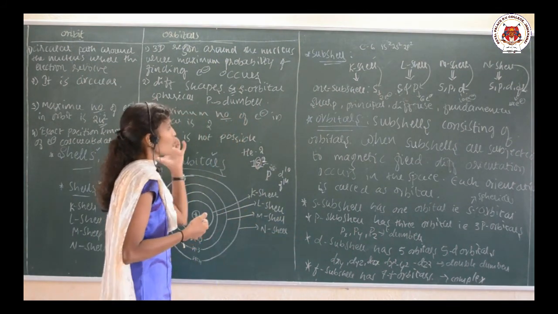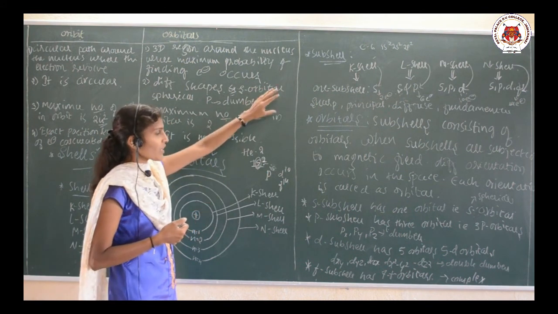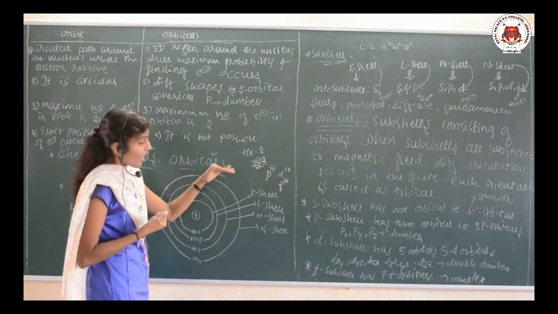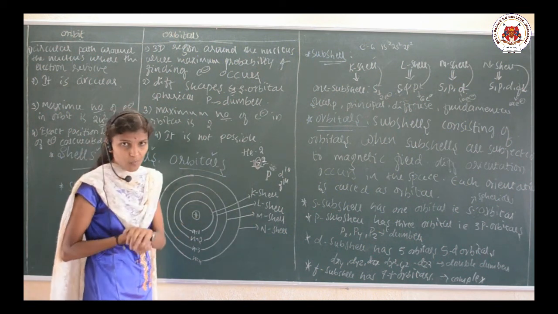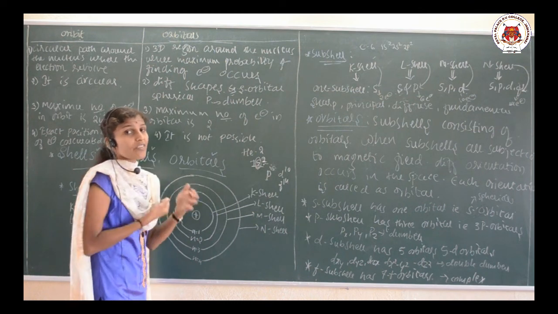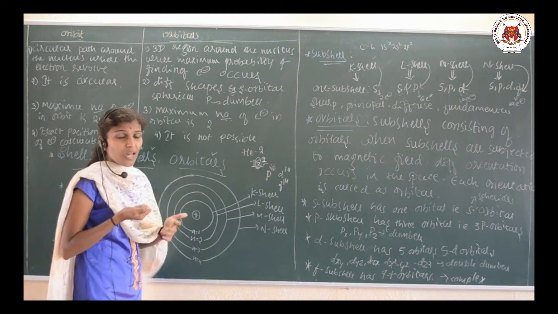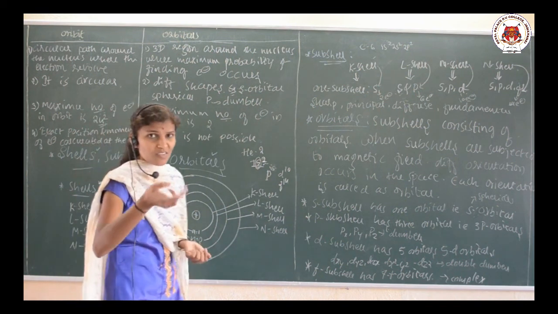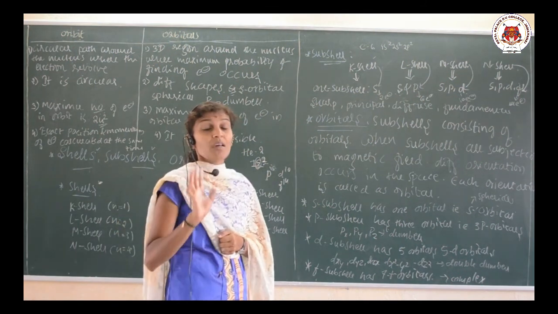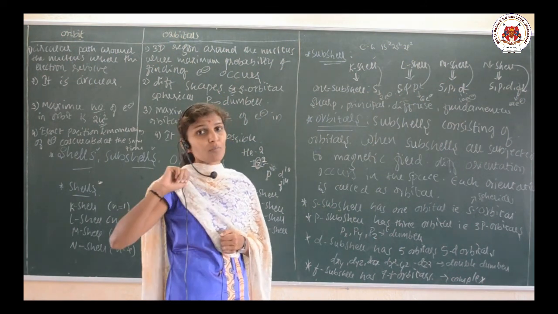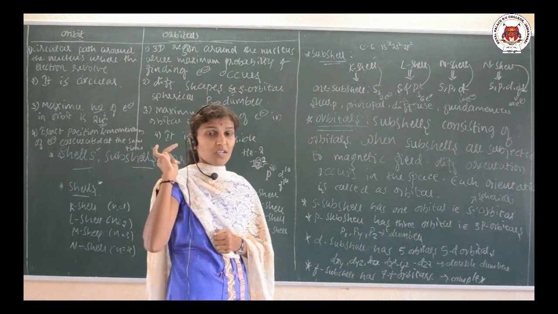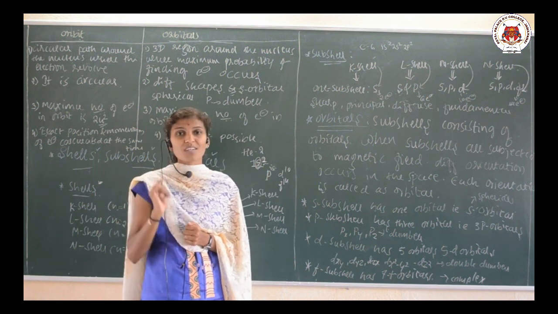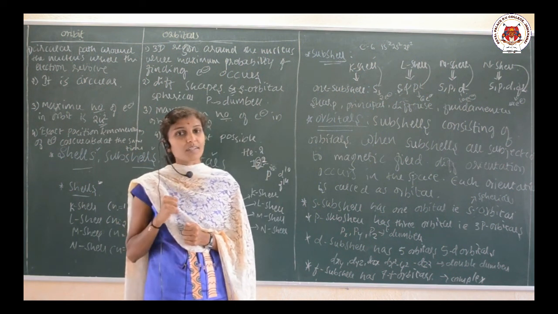Until then, you can watch this video and get a clear idea of the value of n and the names of the cells, which cell consists of which subcell, how the subcell is connected with the orbital, and how many orbitals are there for each subcell. For example, s has only one orbital, that is the s orbital, but p has 3 p orbitals, which are px, py, pz, and the d subcell has 5 d orbitals, which are dxy, dyz, dzx, dx square minus y square, dz square.